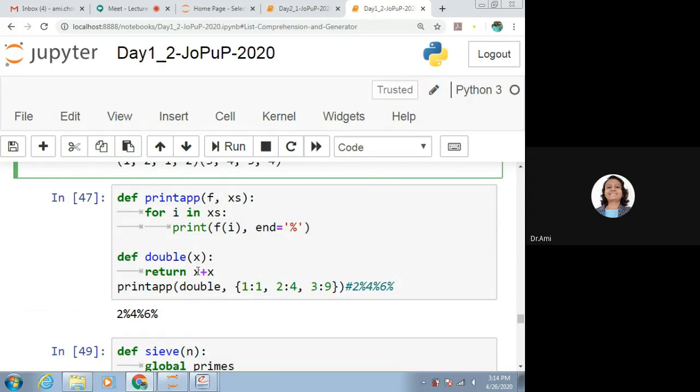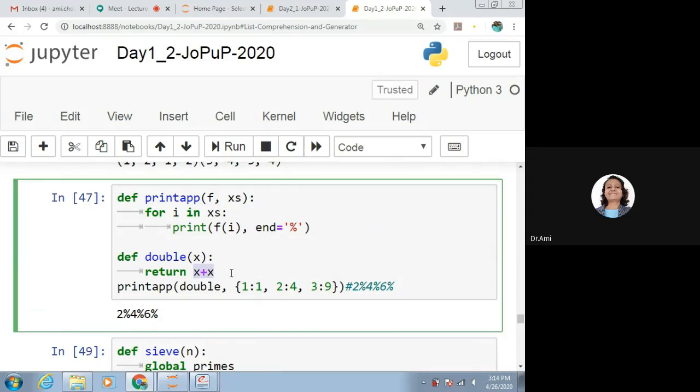One more example which says double x plus x. That means double will return x plus x, and we are providing a value as 1 colon 1, 2 colon 4. It is a dictionary we have provided here, and when we pass it one by one for i in something, it will consider the keys of the dictionary. So what will it do? For 1, it will consider 1 plus 1. The second key is 2, so it will consider 2 plus 2, so we'll be getting 4. And for the third, it will consider 3, and the value we will be getting is 3 plus 3, 6.